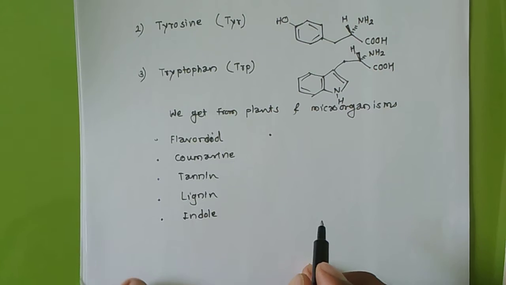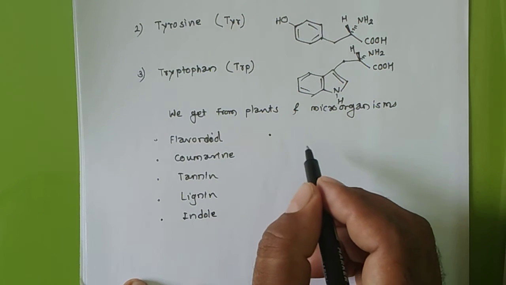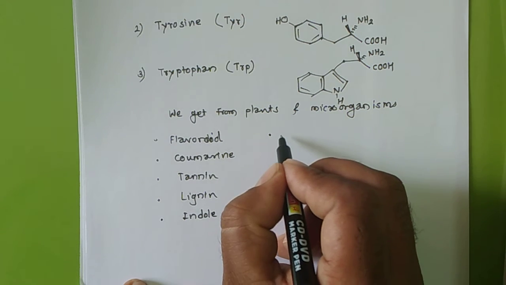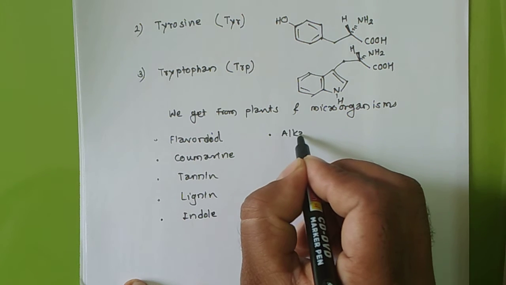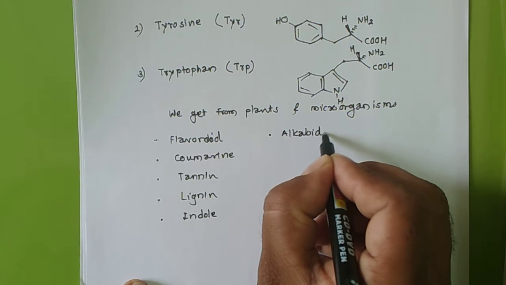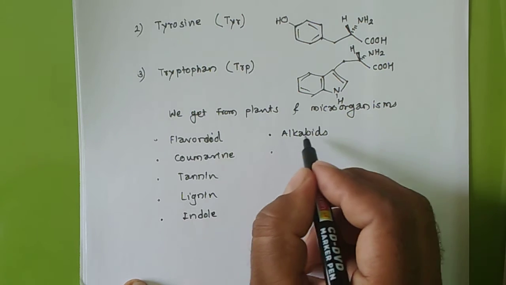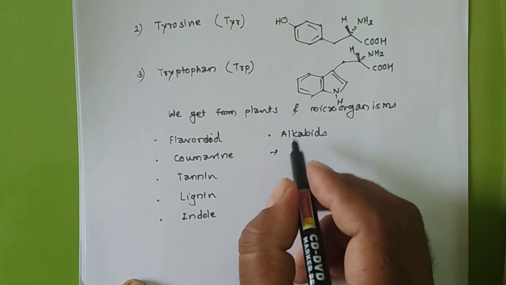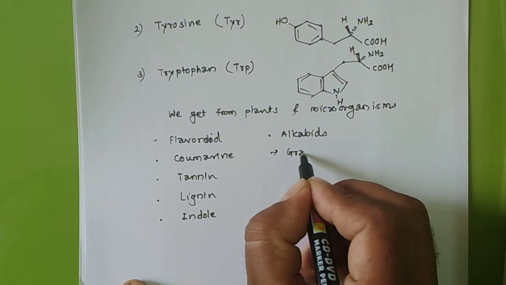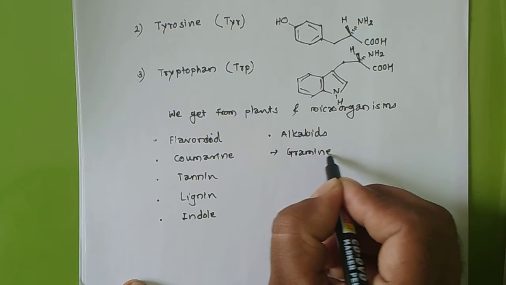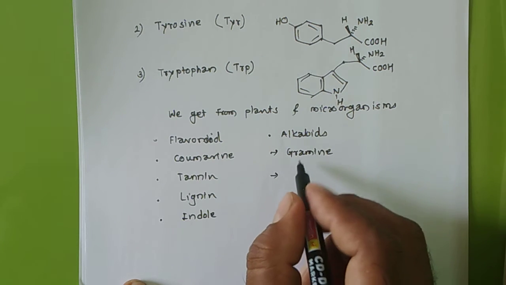Then important are many alkaloids. For example, in alkaloids I will write down gramine or psilocybin.